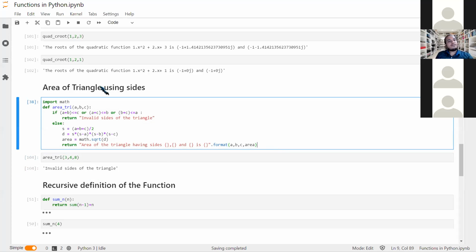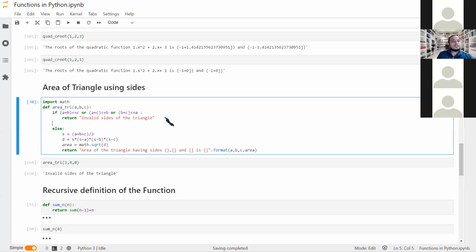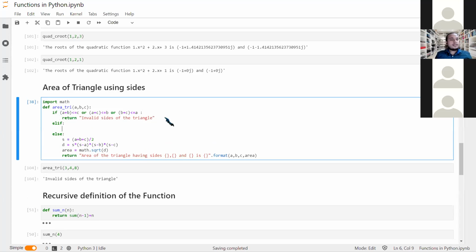The extra thing we can add to this is, you have studied loops, right, in the last lecture. So you can also use elif. After this you can also use elif. What I'm going to do here is I'm just going to add something. And here what I want to add is I'm going to try to see if the triangle is scalene also. So how can I do it?